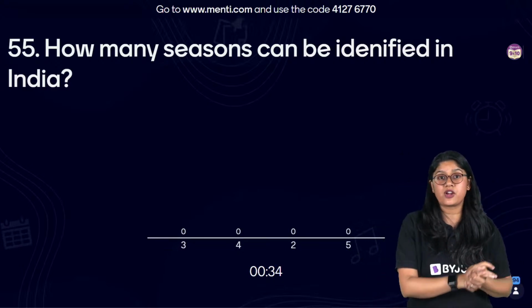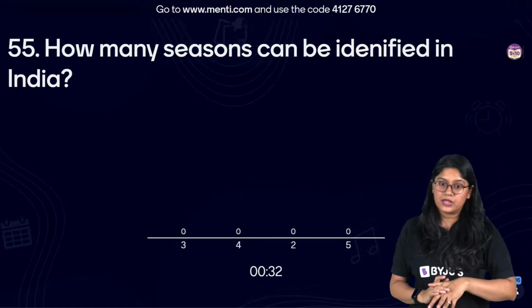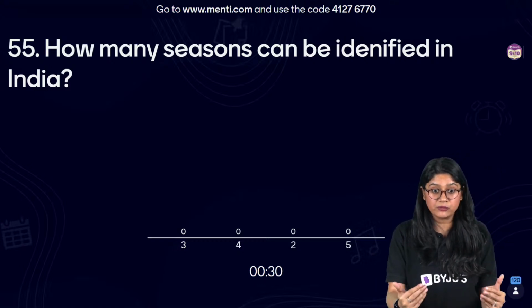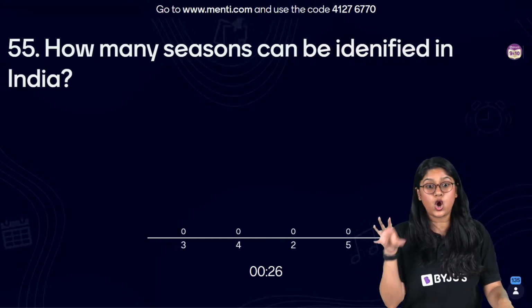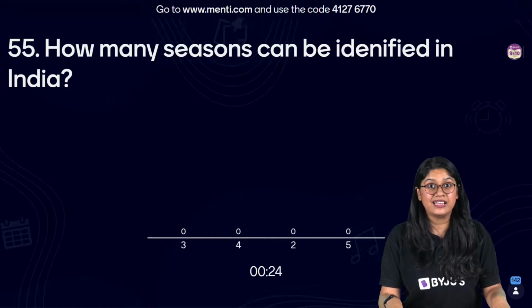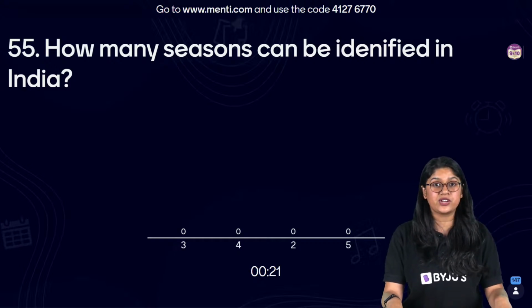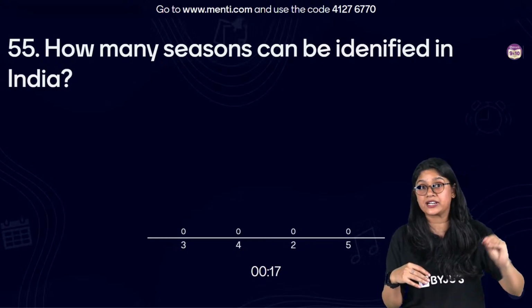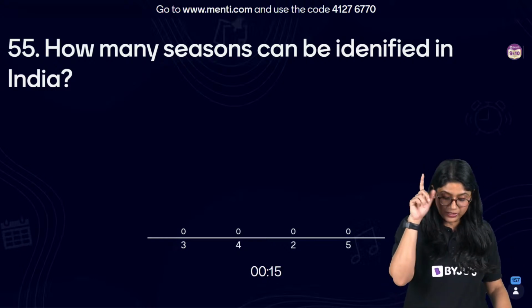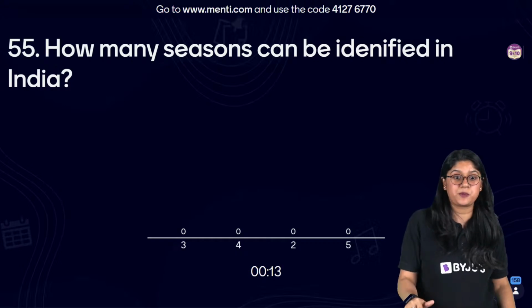Now, this, of course, is from the climate chapter. Now, I know that we'll not be able to cover everything from this particular chapter. But let me tell you important topics that we have in this particular chapter. Definitely the different types of seasons we have in our country. The ocean current, of course, it talks about and the important factors which are there.